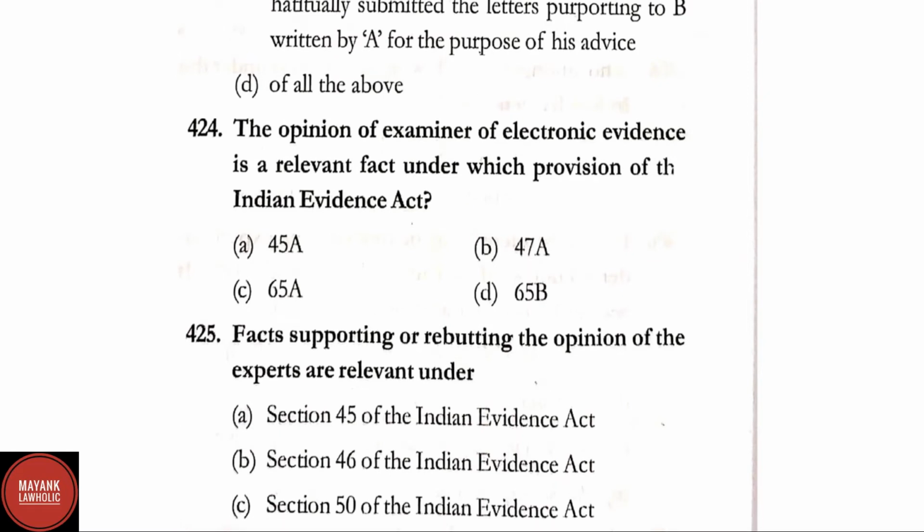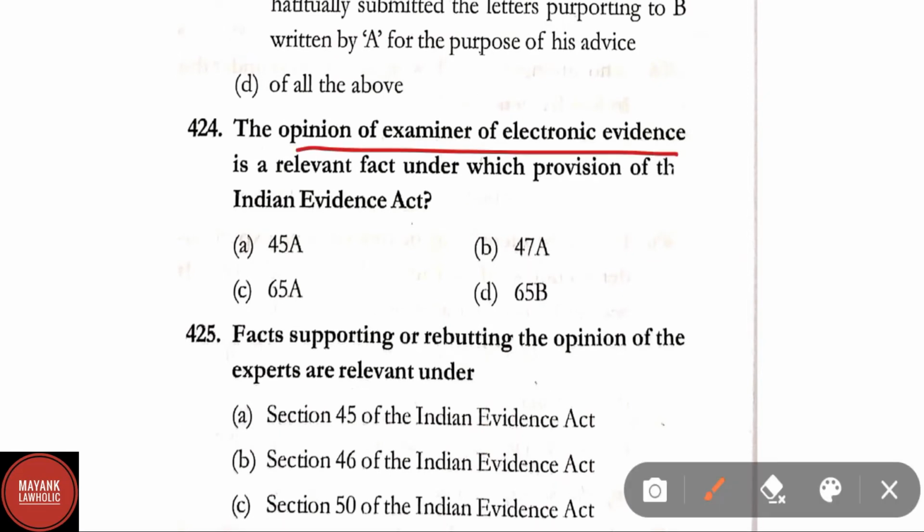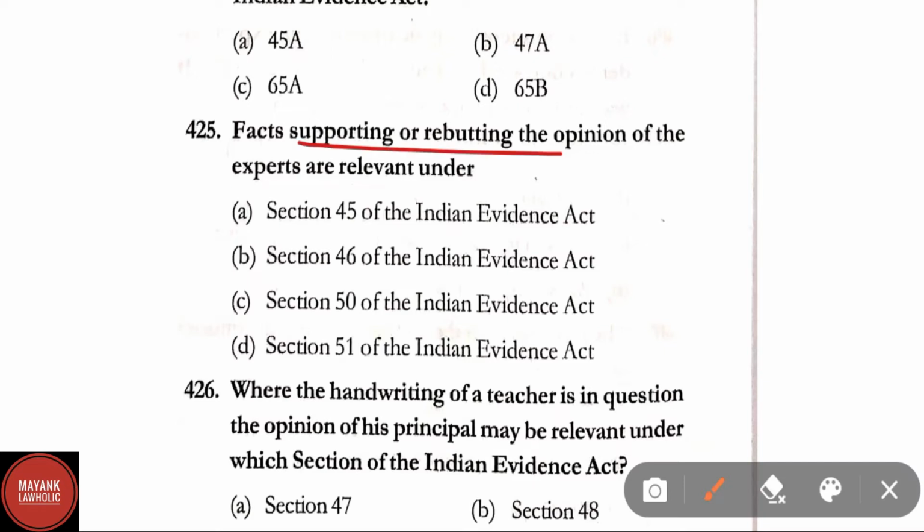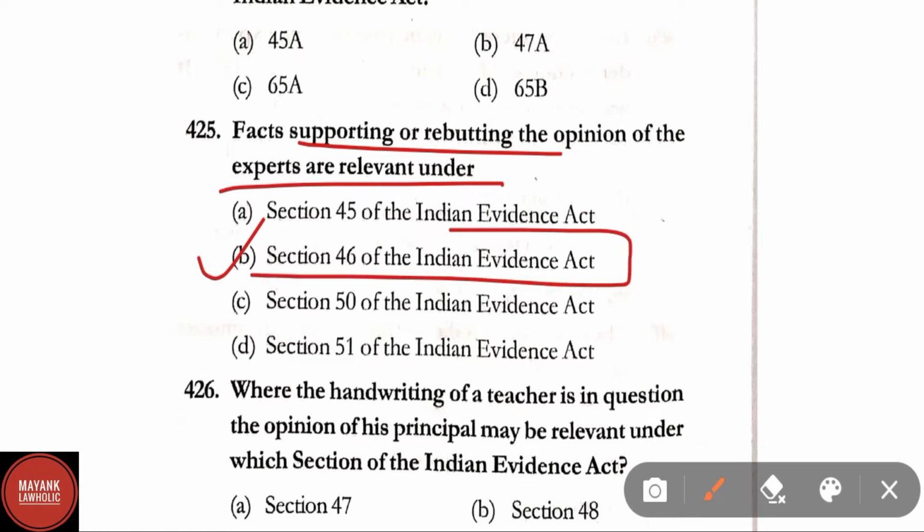Question number 424. The opinion of an examiner of electronic evidence is a relevant fact under which provision of the Indian Evidence Act? Correct answer is option A, that is section 45A of the Indian Evidence Act. Question number 425. Facts supporting or rebutting the opinion of experts are relevant under. Correct answer is option B, that is section 46 of the Indian Evidence Act.